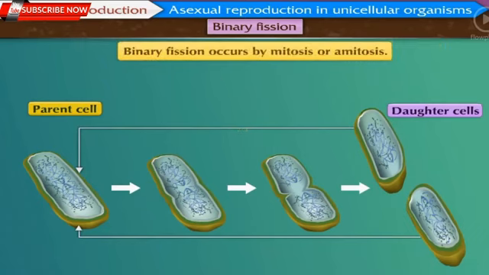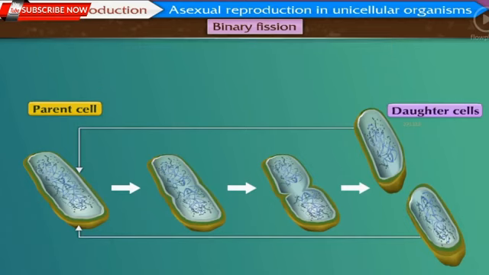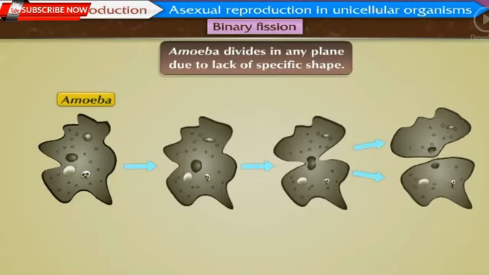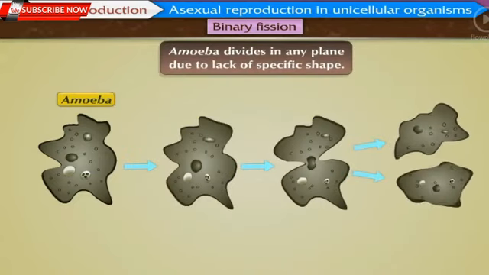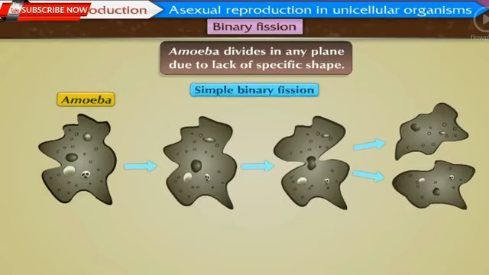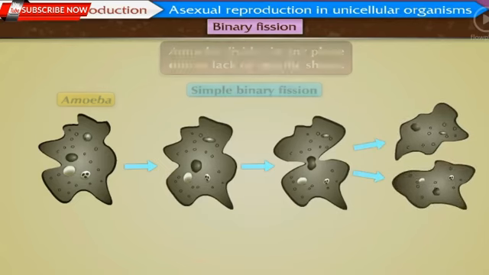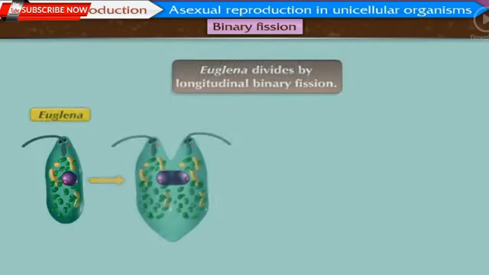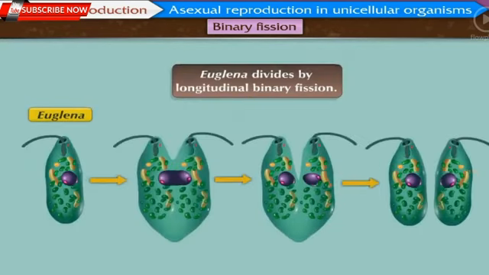This method of asexual reproduction occurs either by mitosis or by amitosis. Axis of fission or division is different in different protists. For example, amoeba divides in any plane due to lack of specific shape. Hence, it is called simple binary fission. Paramecium divides by transverse binary fission, whereas euglena divides by longitudinal binary fission.